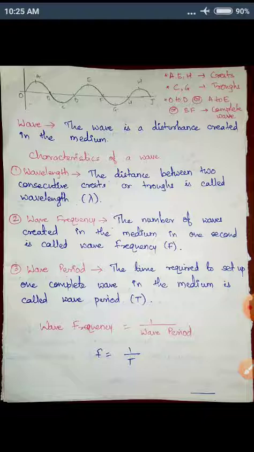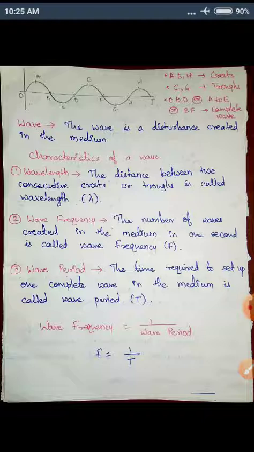So we have to find out what is wavelength. Let us take the example from point A to E. Point A to E is one complete wave, and that distance will be our wavelength. So how do we define it? In very simple words, the distance between two consecutive crests is called wavelength.